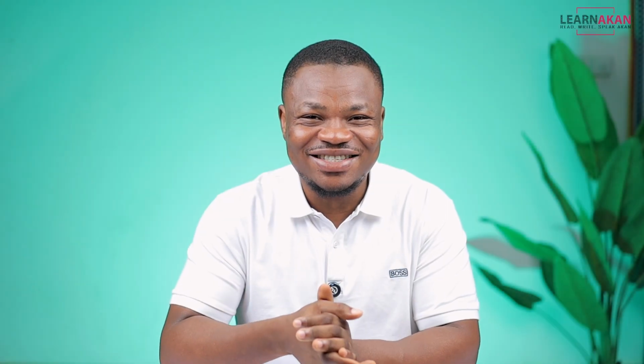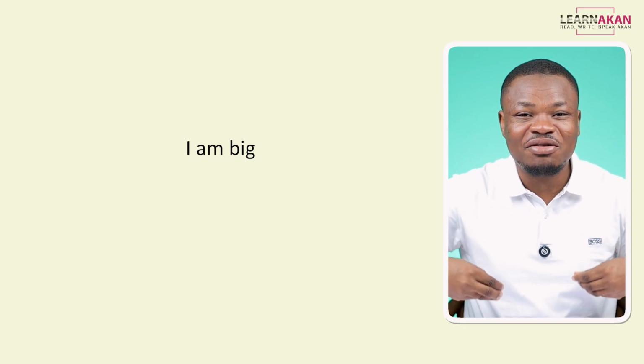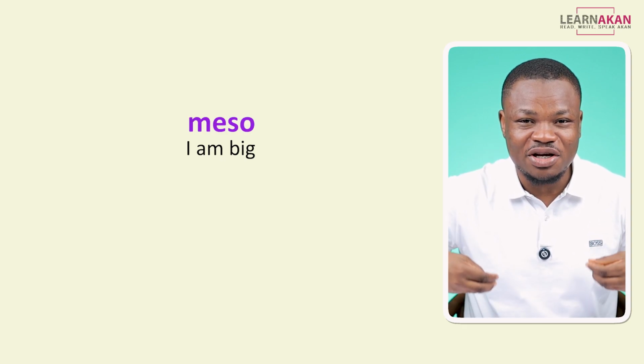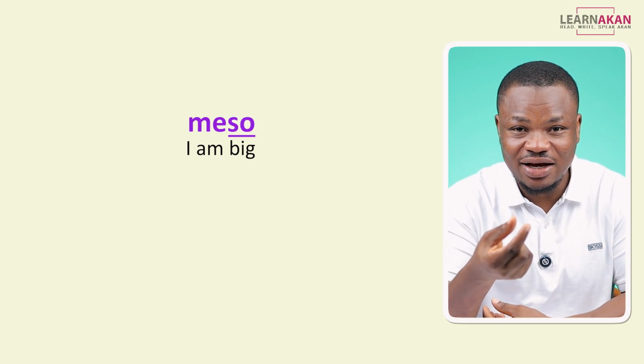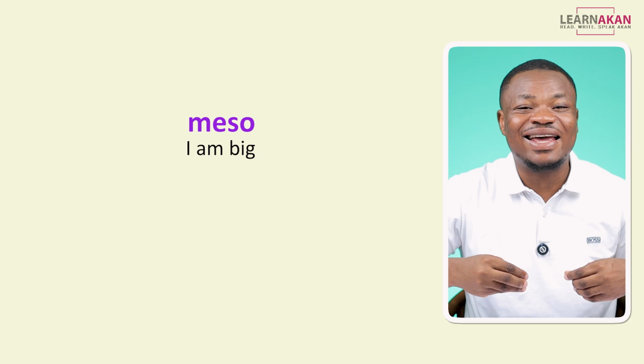By the end of today's lesson, you will know how to describe your body size and weight, as well as those of others. Let's get into it. So, if you are big in size, you can say meson. The son here is a verb which means to be big. So if you say meson, you are saying I am big.